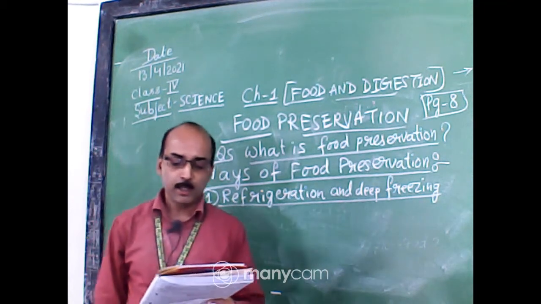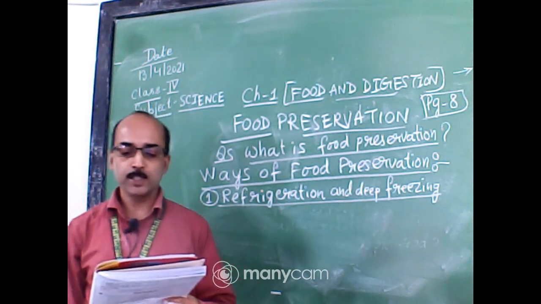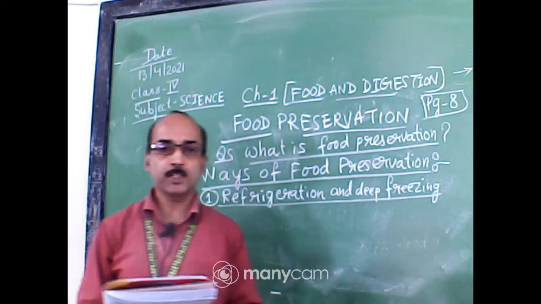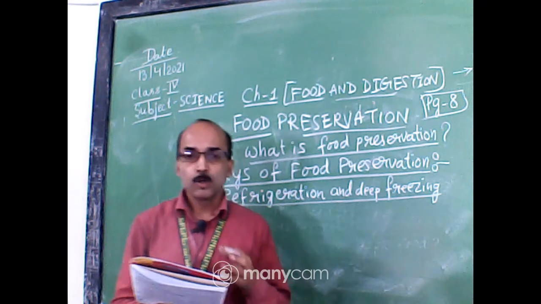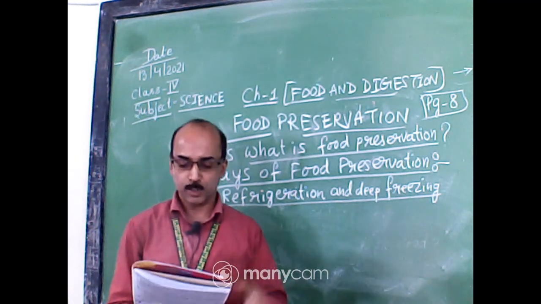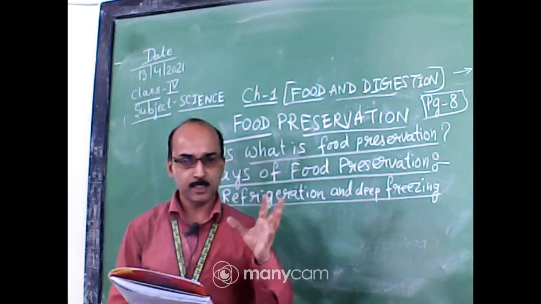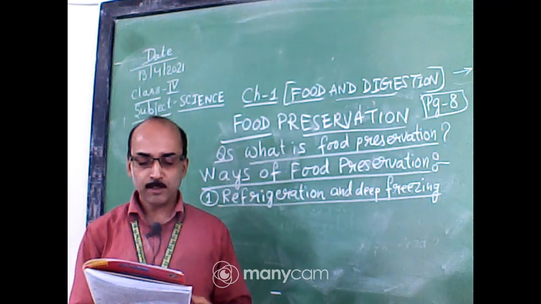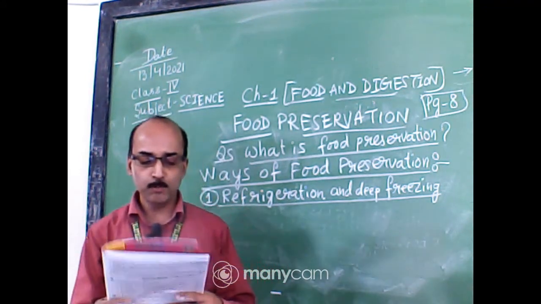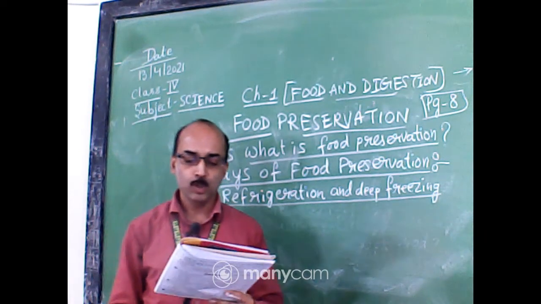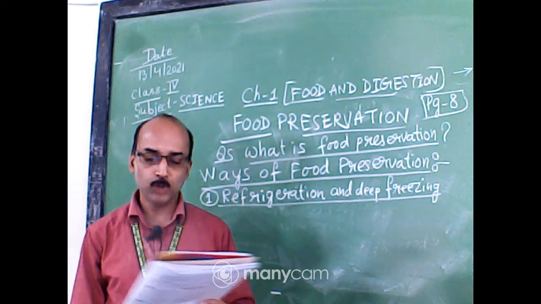The refrigerator cools down the food to a very low temperature and the deep freezer freezes the food. Refrigerator or fridge, we commonly call it freeze. So we keep the food in the freeze or refrigerator. The refrigerator cools down the food to a very low temperature, and the freezer freezes the food. Both cooling and freezing preserve the food by slowing down the growth of microbes.